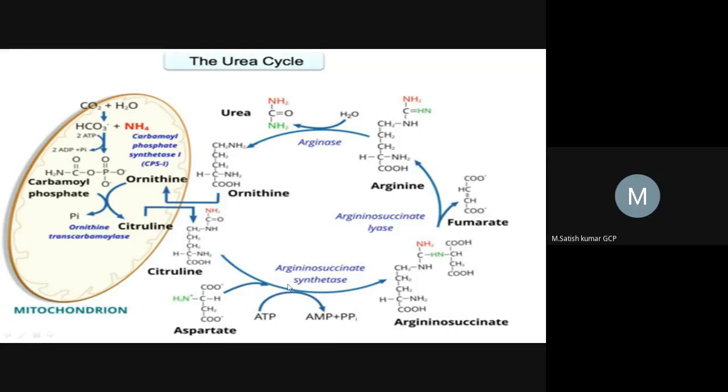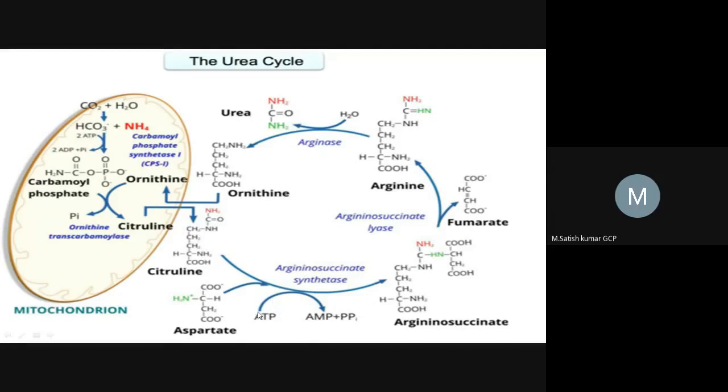This reaction is catalyzed by argininosuccinate synthetase. Why? Because what is the final product after condensation of citrulline and aspartate? We are forming argininosuccinate. So what we are synthesizing is argininosuccinate, and that's why the enzyme is argininosuccinate synthetase, right? For formation of argininosuccinate, it takes one ATP molecule.